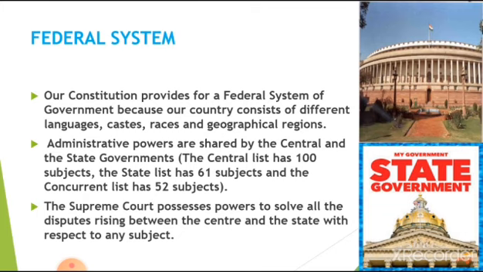One more is there, called concurrent list subjects. Both central and state governments have equal power on concurrent list subjects. Totally there are 52 concurrent list subjects. If there is any dispute between the central and state government, at that time the Supreme Court can interfere and solve the disputes between the central and state government.